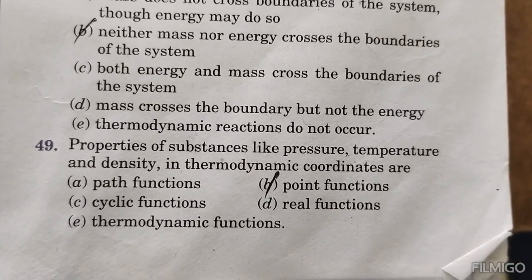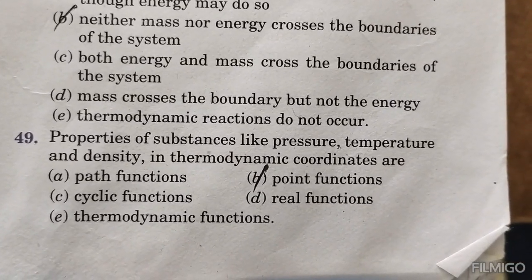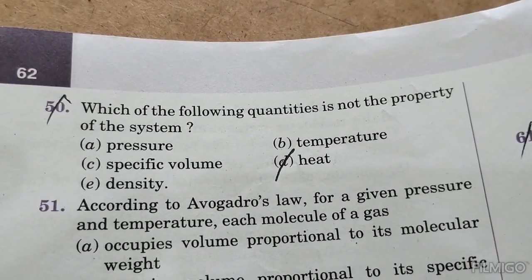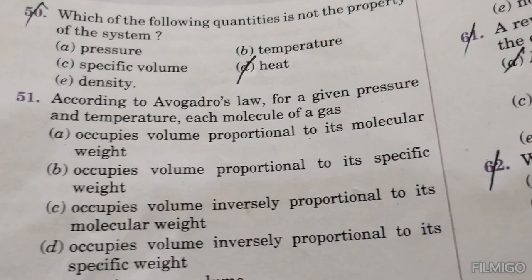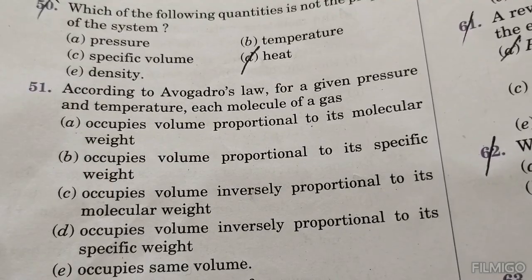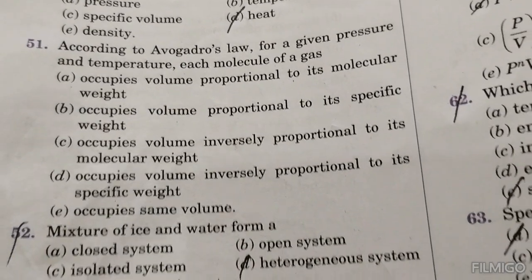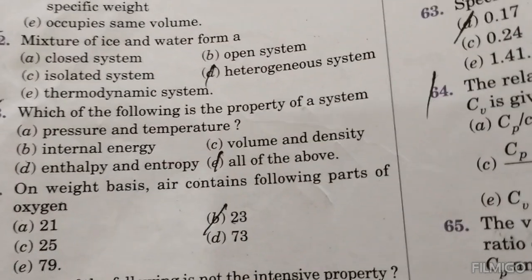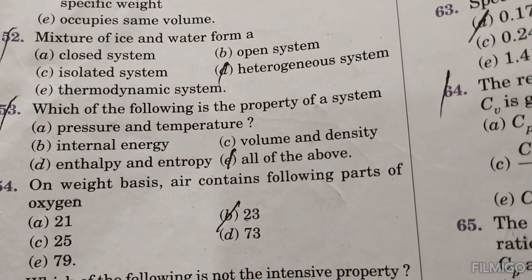The properties of a substance like pressure, temperature and density, thermodynamic coordinates, are point functions. Which of the following quantities is not a property of the system? Heat. According to Avogadro's law, for a given pressure and temperature, equal volumes of gases contain the same number of molecules. A mixture of ice and water forms a heterogeneous system. Which of the following is a property of the system? All of the above.